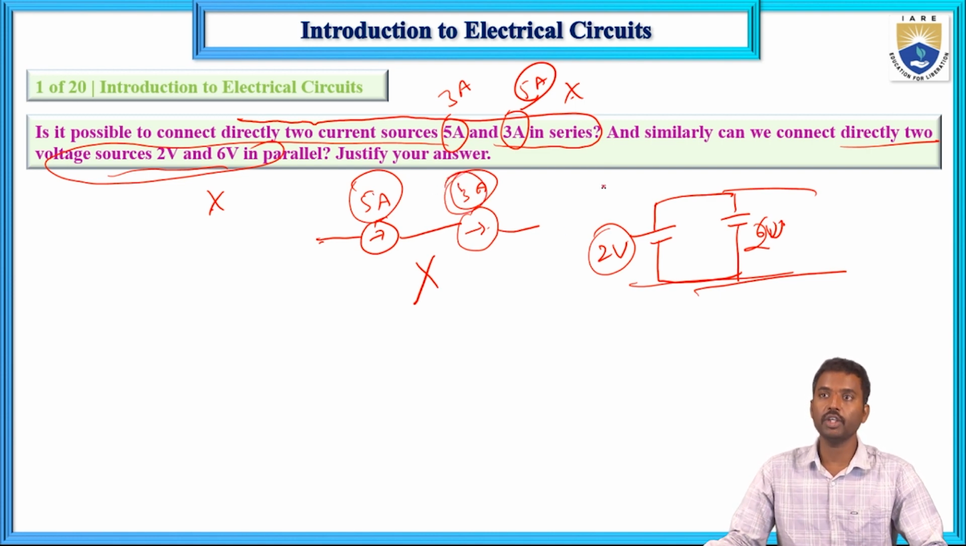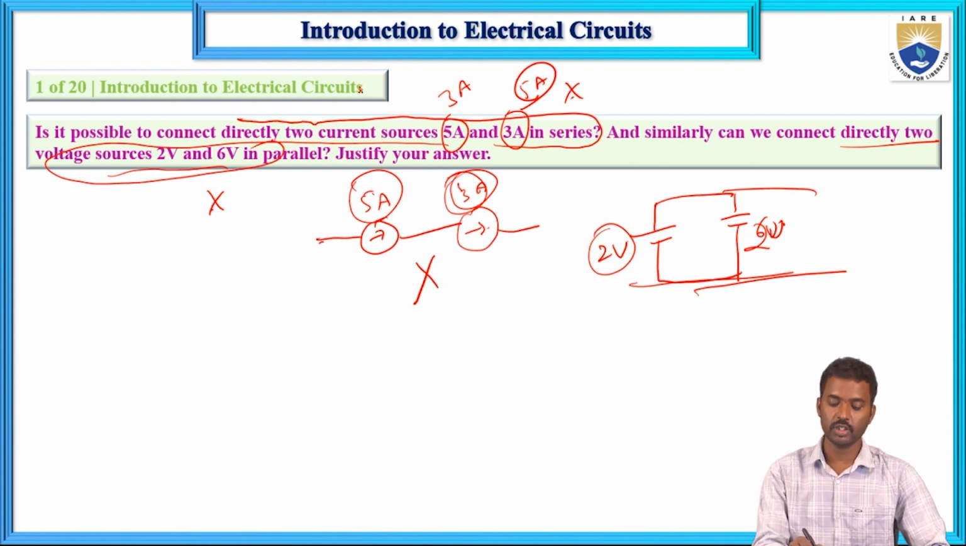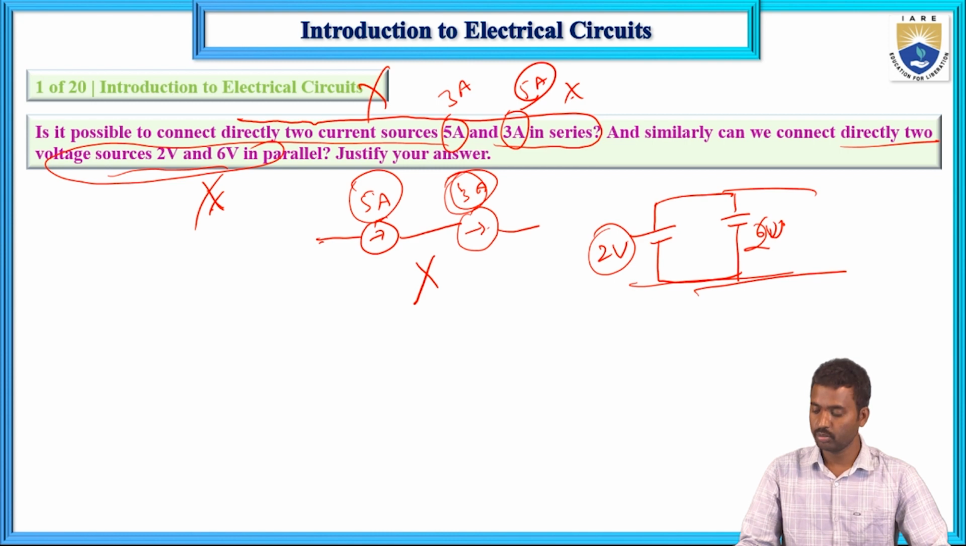The same voltage is developed across each element in a parallel connection, and in a series connection the same current flows through each element. That is most important. This one is not possible, and this one is also not possible. You only need to keep the series connection properties and parallel connection properties in mind.